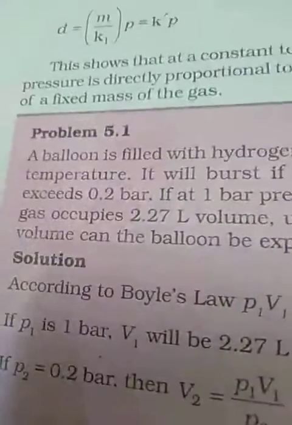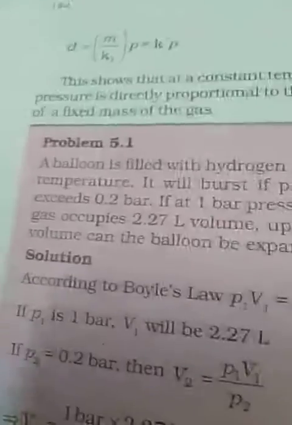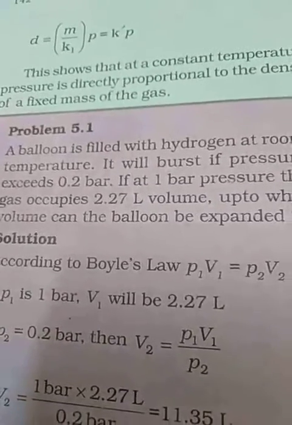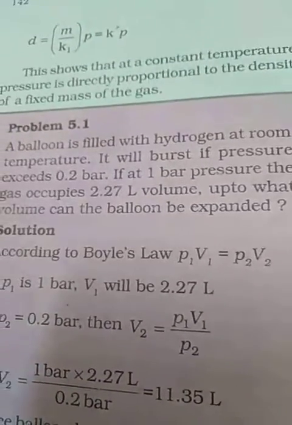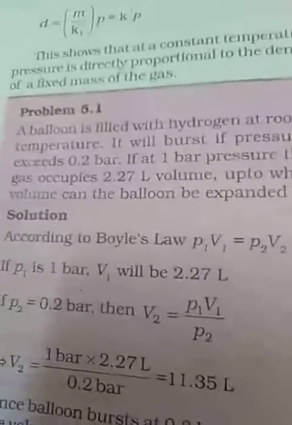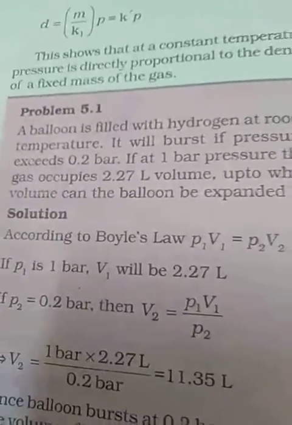Problem 5.1. A balloon is filled with hydrogen at room temperature. It will burst if pressure exceeds 0.2 bars. If at 1 bar pressure the gas occupies 2.27 liter volume, up to what volume can the balloon be filled? So according to Boyle's law, you know P1 V1 is equal to P2 V2.